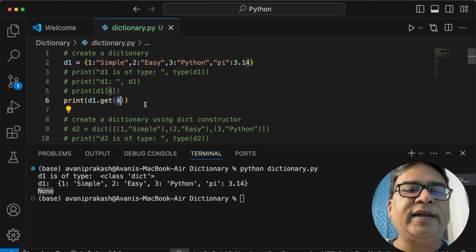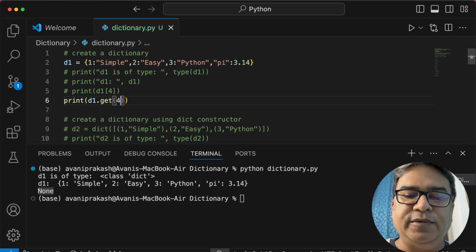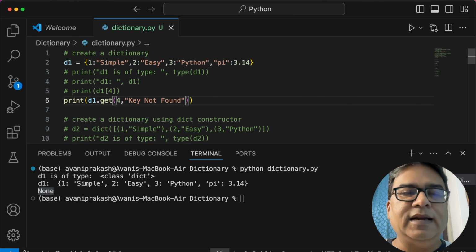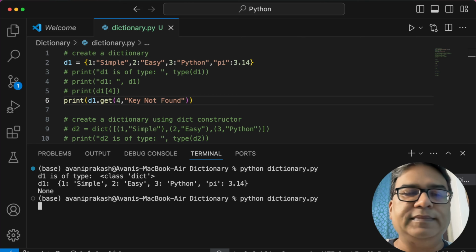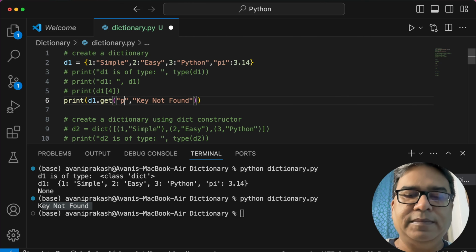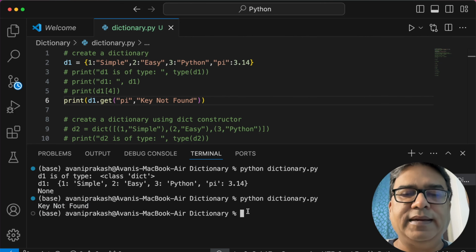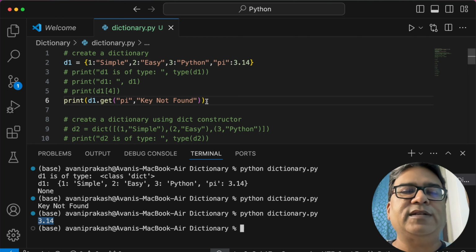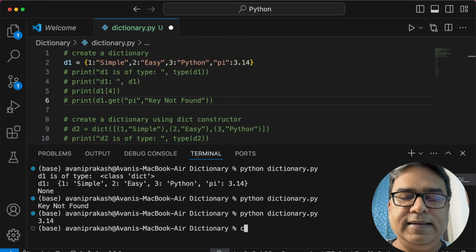In fact, we can give a predefined value as well. For example, I can write here something like key not found. Now it is going to echo the same message, key not found, and if the key is present, then it is simply going to print the value of that particular key, pi. Now if I go back and run the program, it is going to give me 3.14. So this is how we access the elements of the dictionary. Let's make it a comment, clear the terminal.